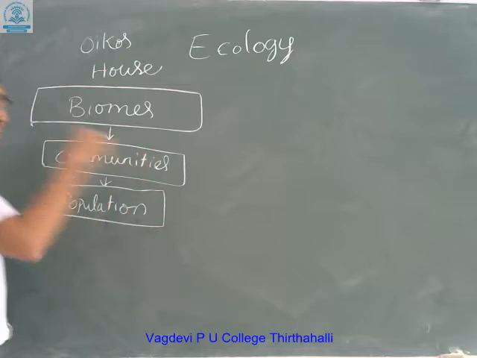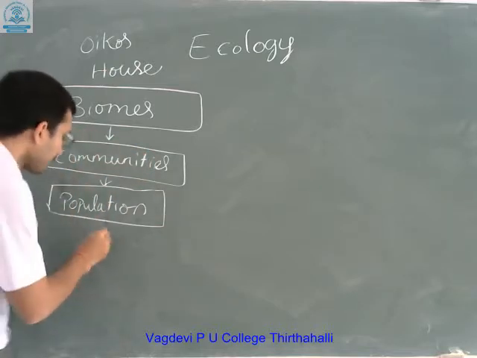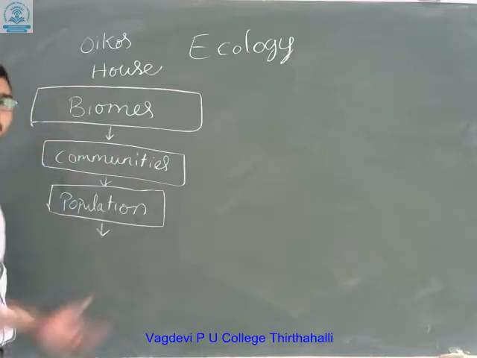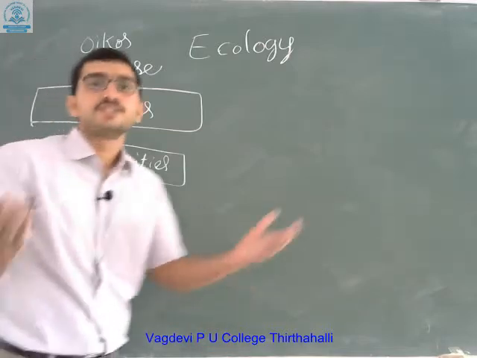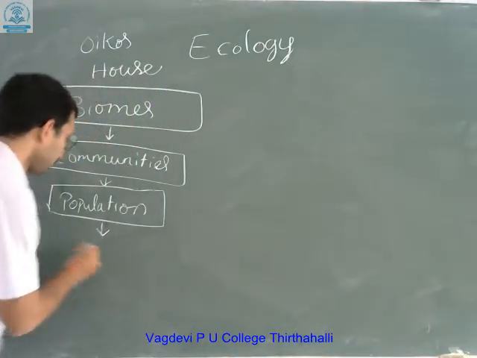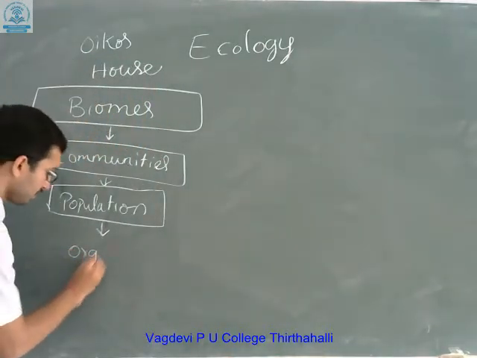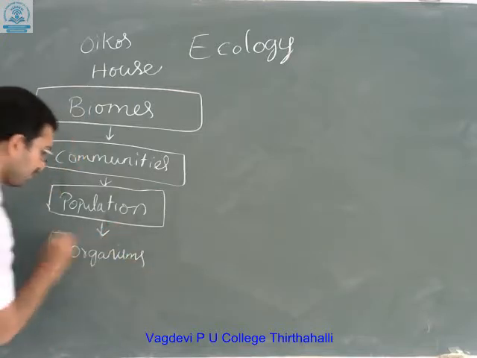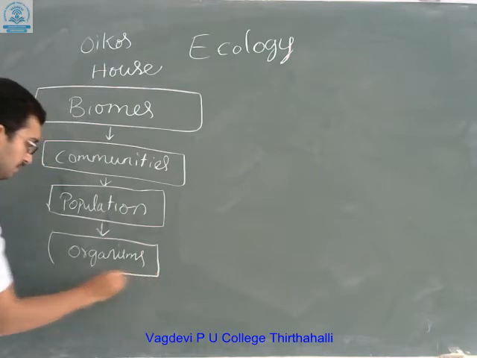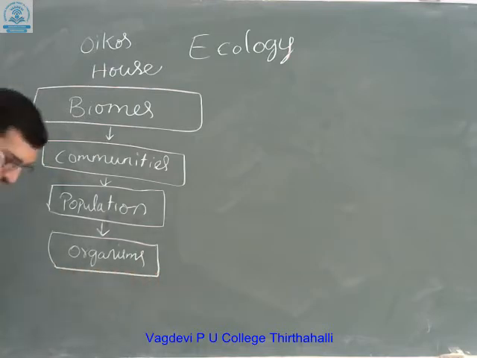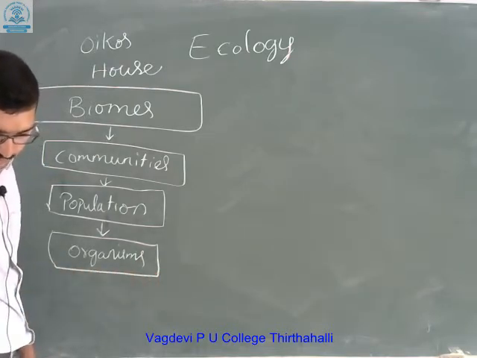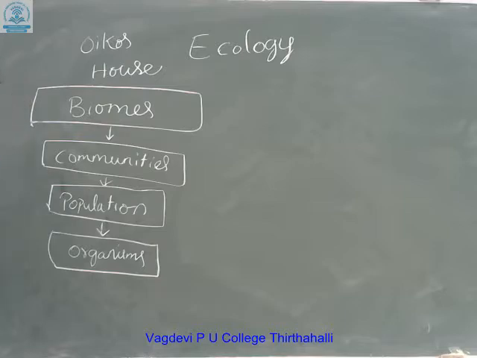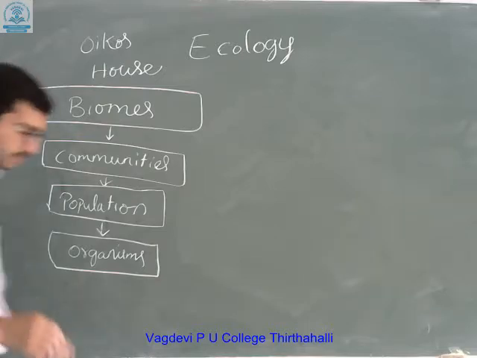And next, below this population, organisms are present. These are the 4 divisions which you can observe in ecology.